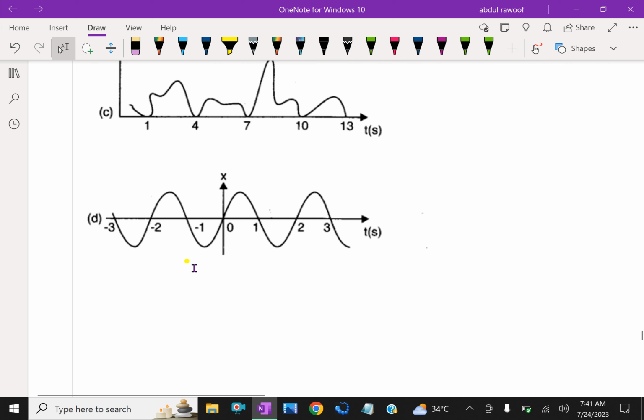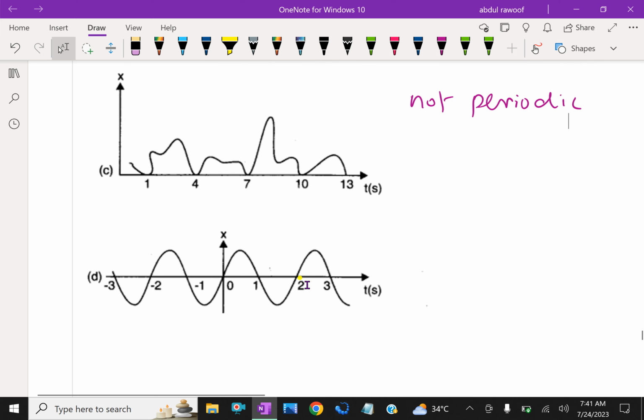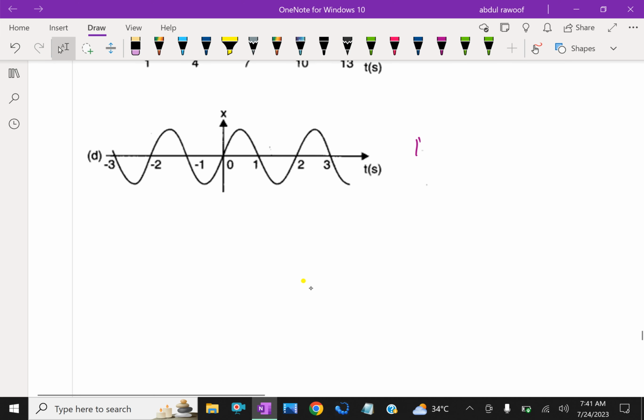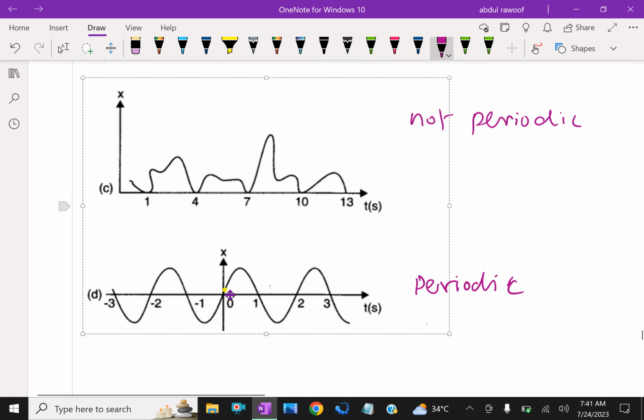Here, D is periodic. It's a periodic motion and having a period of 2 seconds.